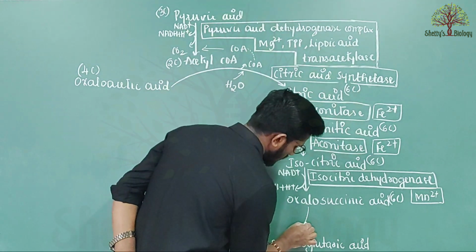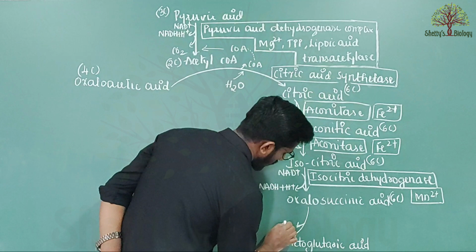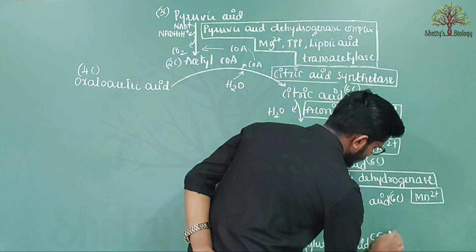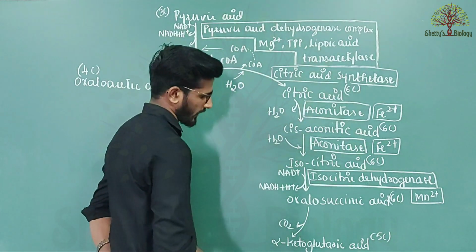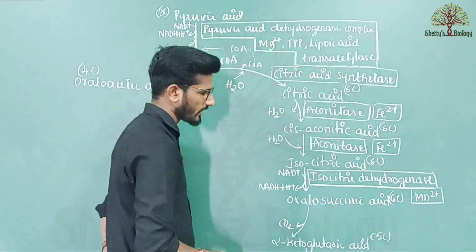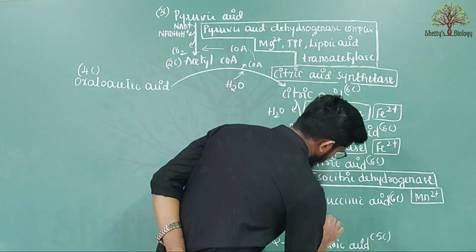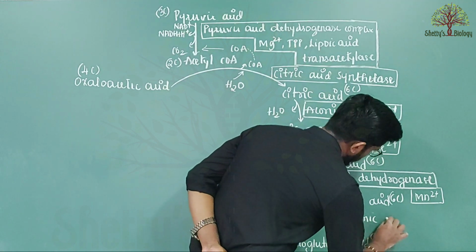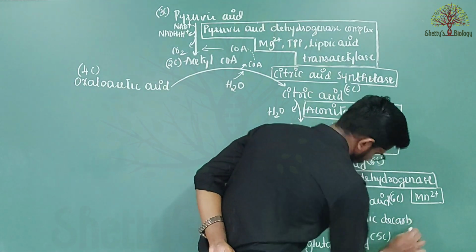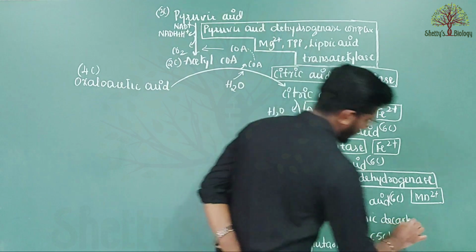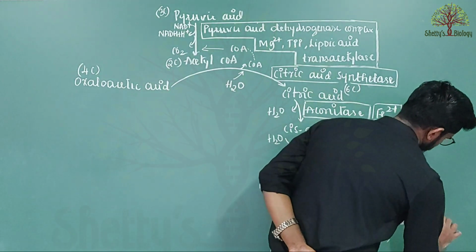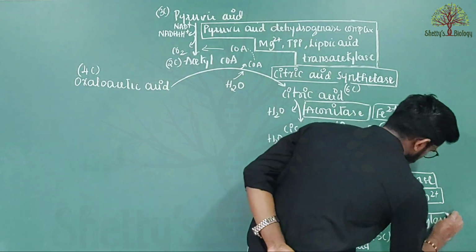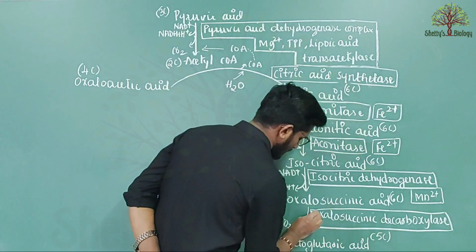In this process, a molecule of carbon dioxide is released. So here 6 carbon is present. So alpha ketoglutaric acid consists of 5 carbon. This process is catalyzed by the enzyme called oxalosuccinic decarboxylase, because of the release of the carbon dioxide. So this is a decarboxylase enzyme which catalyzes the reaction.